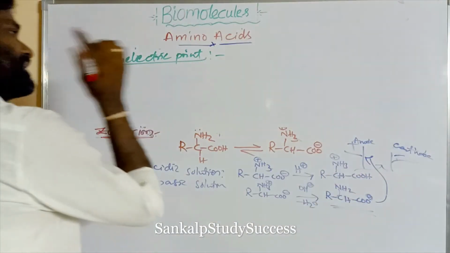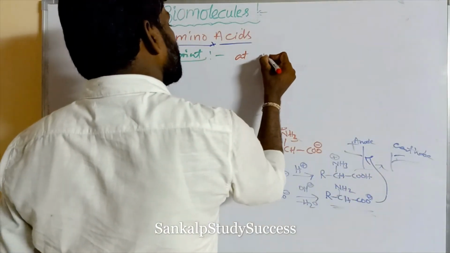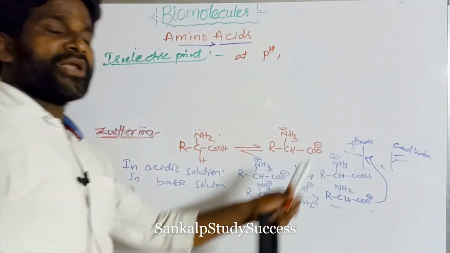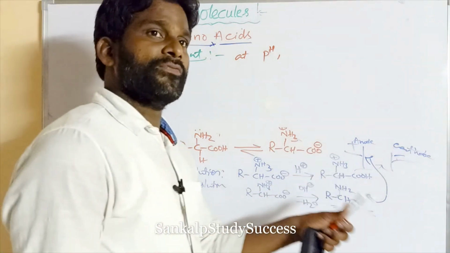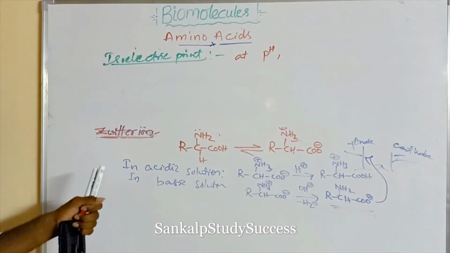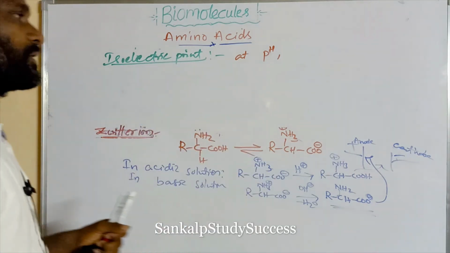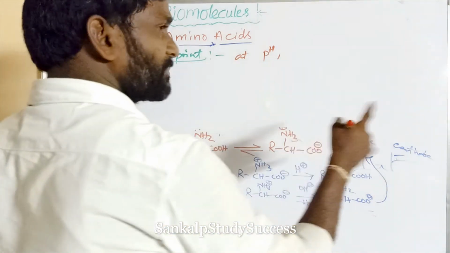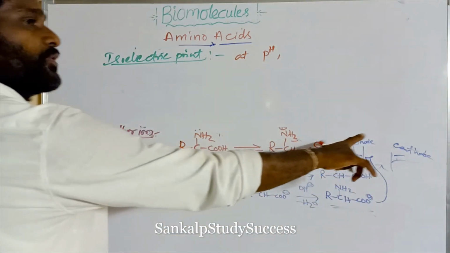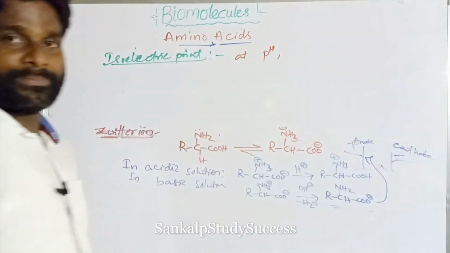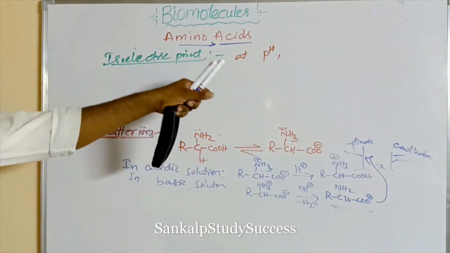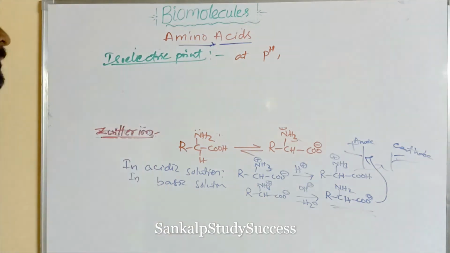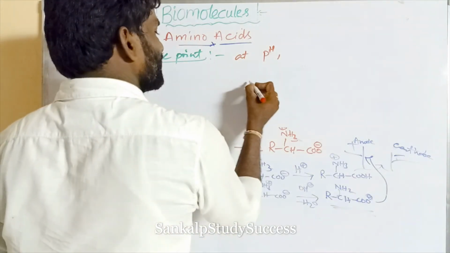But at a certain pH, the amino acid cannot migrate to the anode or cathode in the presence of an electrical field. That is known as the isoelectric point. What is that? At a certain pH, the amino acid cannot migrate to the positive or negative electrode, like anode or cathode, in the presence of an electrical field. That particular pH is known as the isoelectric point. So at the isoelectric point, the amino acid acts as a Zwitter ion.